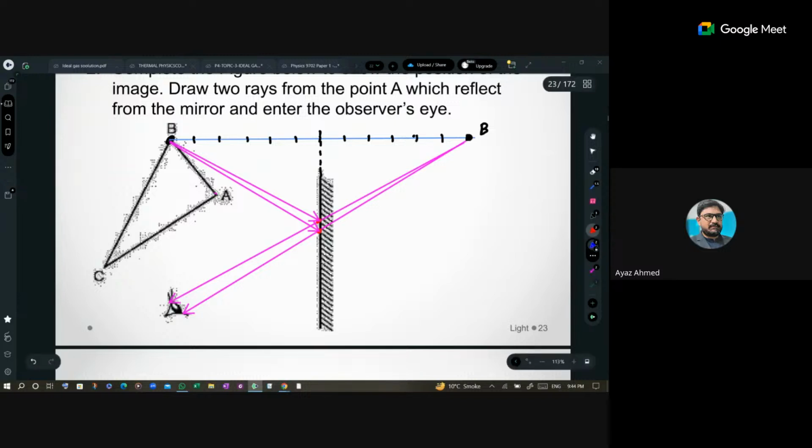Whenever you are told to draw two rays, you have to draw two rays from the image position to the observer's eyes, one at the top and one at the bottom, and then get these two intersecting points and join them to the object position. These are basically your incident rays, and these are your reflected rays. Is this clear? Yes sir.